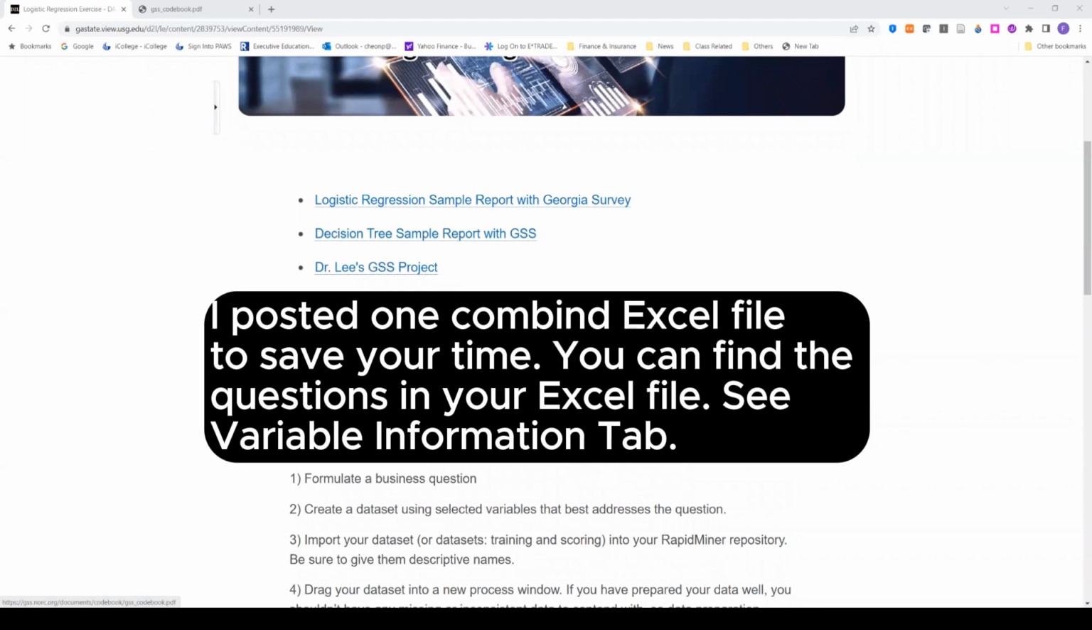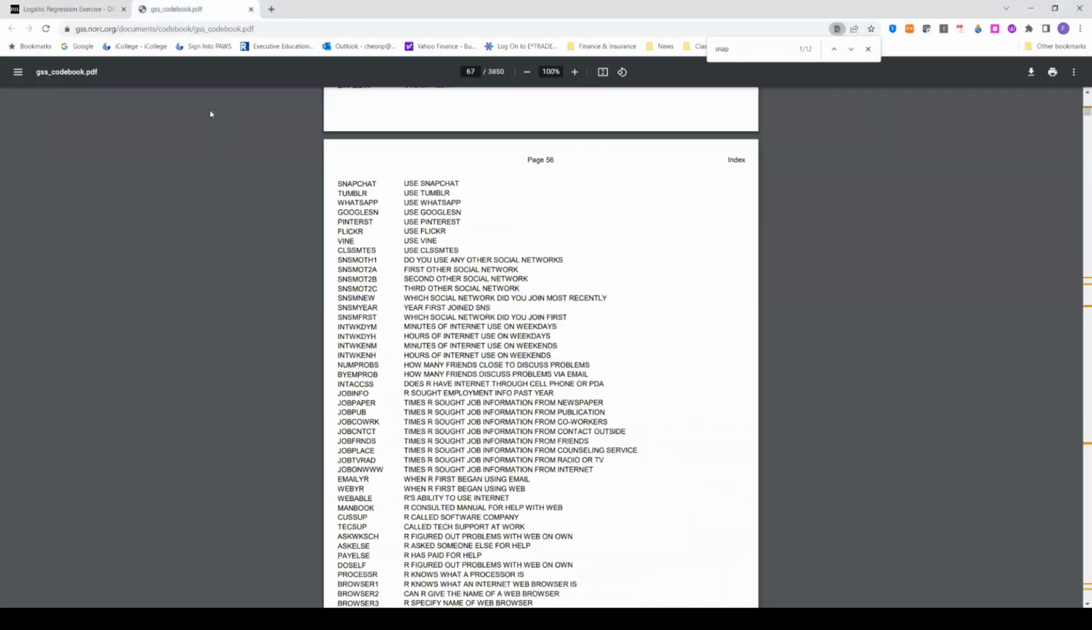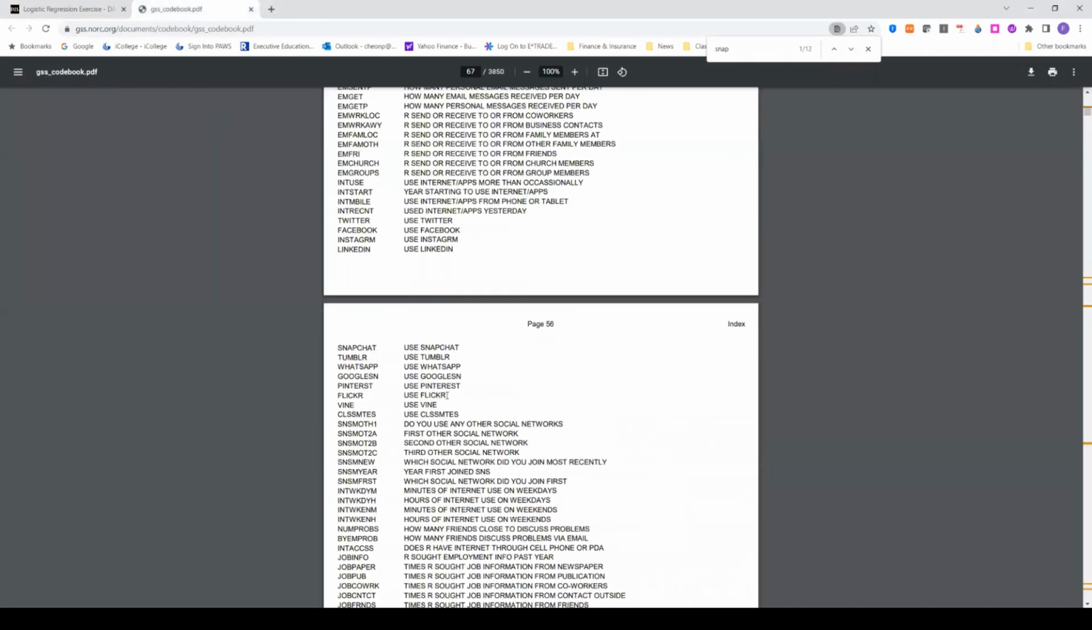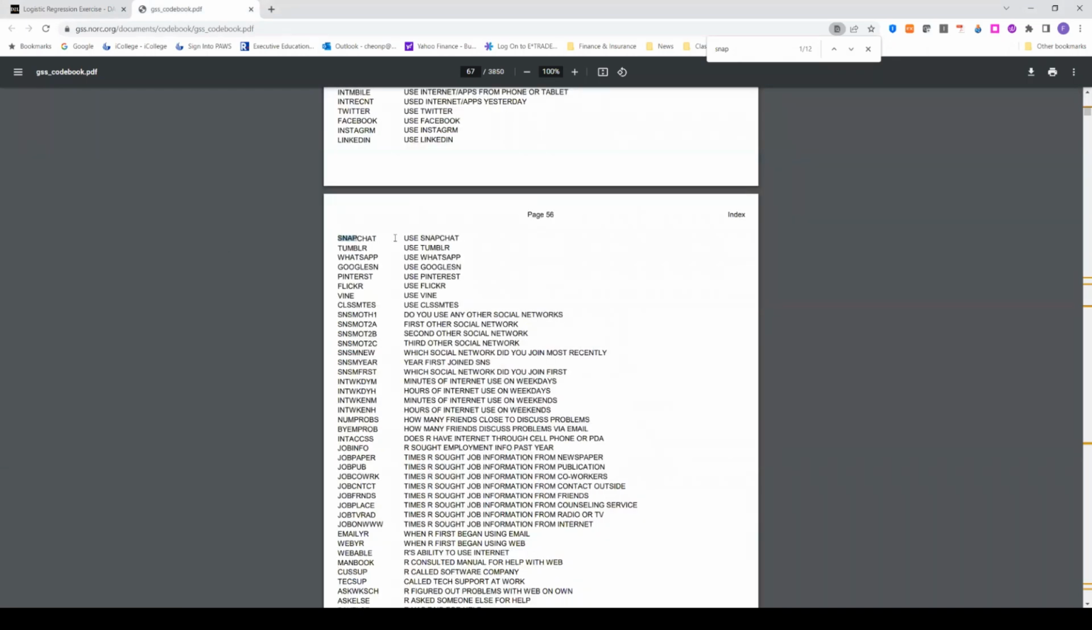If you click here, original codebook, you will see there are so many questions, including Snapchat user. It simply asks whether you're using Snapchat or not, whether you're using WhatsApp or not, Google Social Network, Pinterest. There are so many interesting questions. So this week, using logistic regression, we want to predict who's using Snapchat, who's using Pinterest. Whatever question you are interested in, you can ask. There are so many questions here.